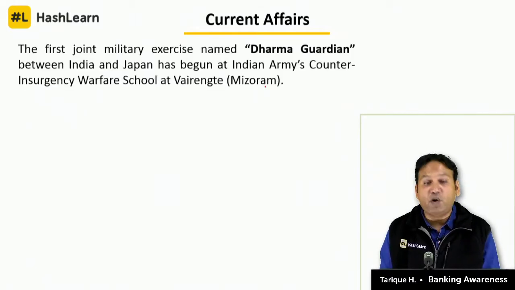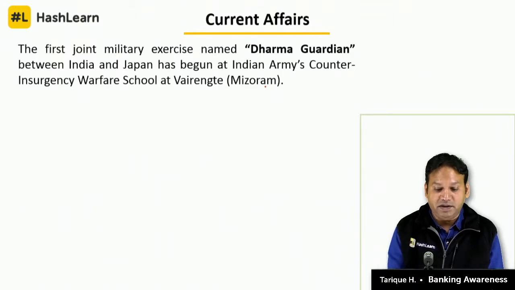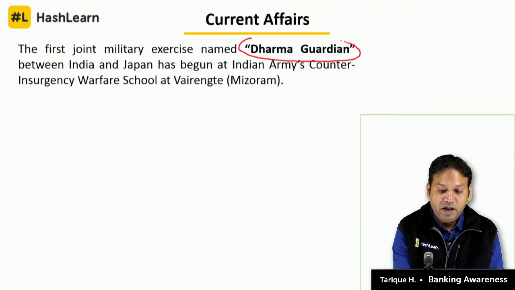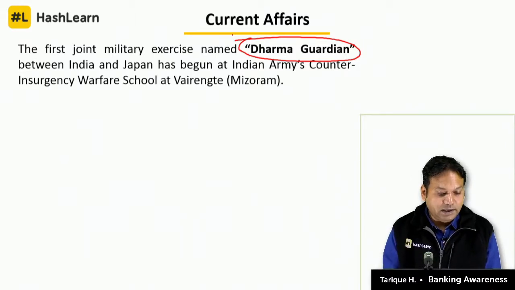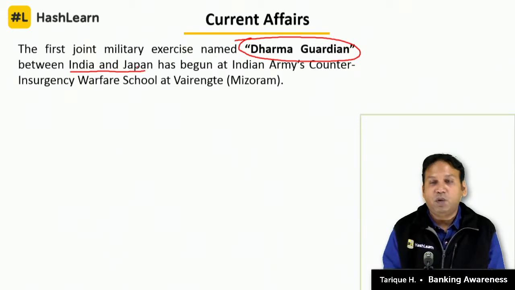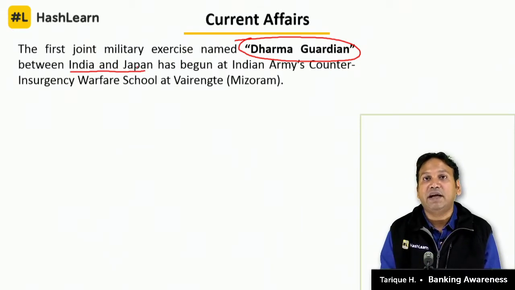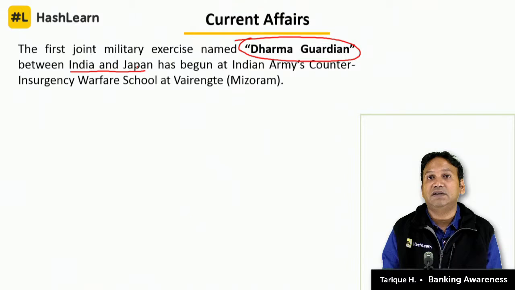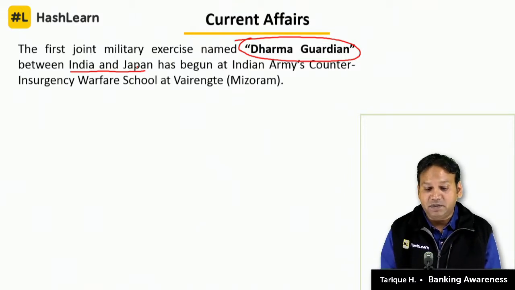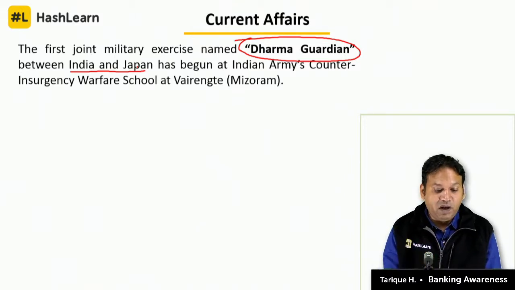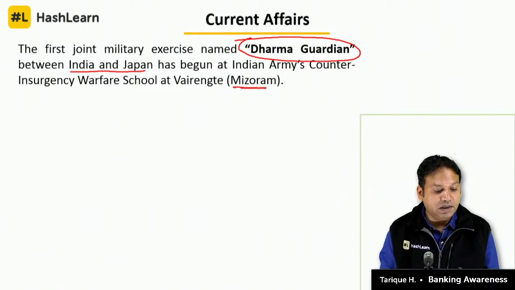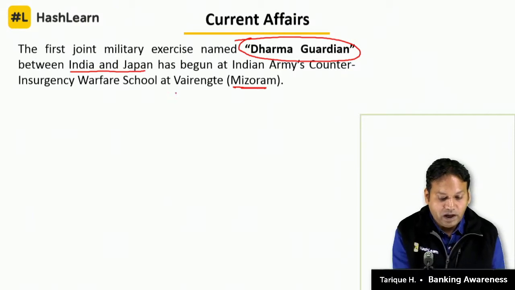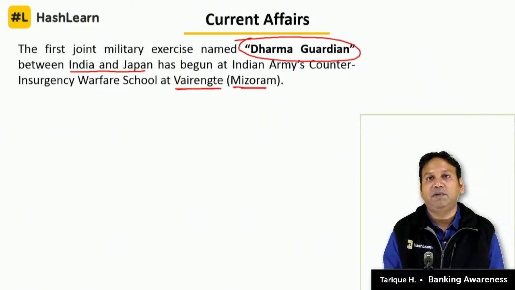Next we'll see the first joint military exercise named Dharma Guardian. This is quite important news. What is the name of the joint military exercise between India and Japan? You can ask such questions. What was the name of the joint military exercise between India and Japan that was held in the year 2018? The answer for that is Dharma Guardian. Next question can be, where was it held? In Mizoram. India's Army's counter-insurgency warfare school at Vairengte, Mizoram. Okay, two questions can be made here.